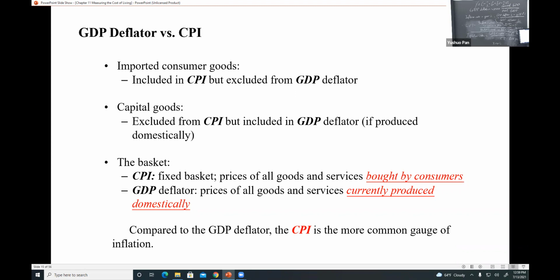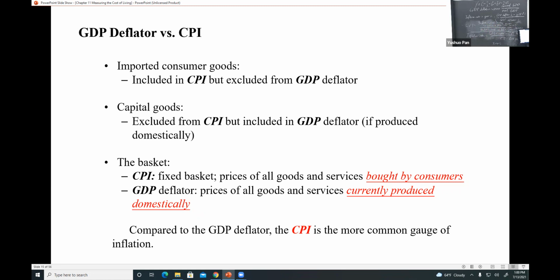So first, imported consumer goods. That is included in CPI, but excluded from the GDP deflator. Back to the definition. For CPI, that's the consumer's basket, right? As a consumer, I just want to buy some stuff. I do not care where that stuff comes from. I don't care if it's import, export, or domestic, or whatever.